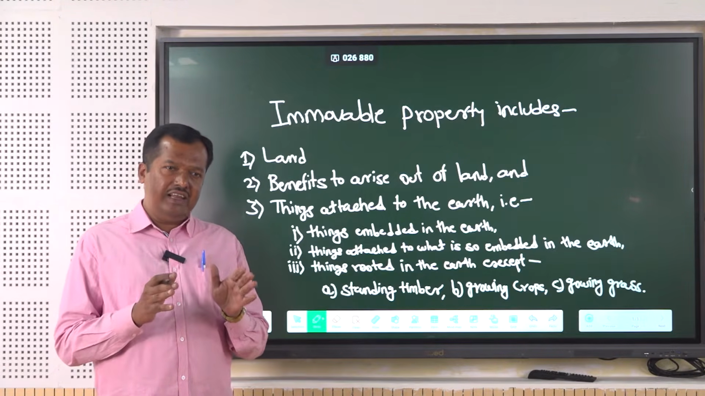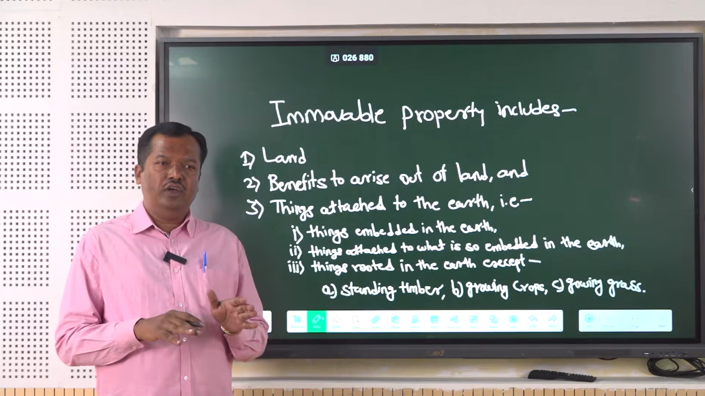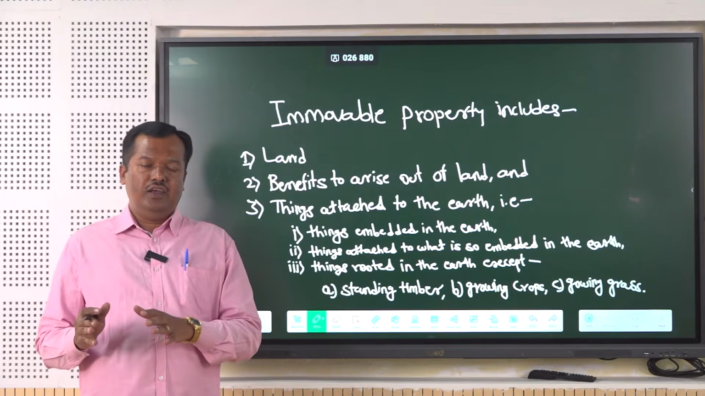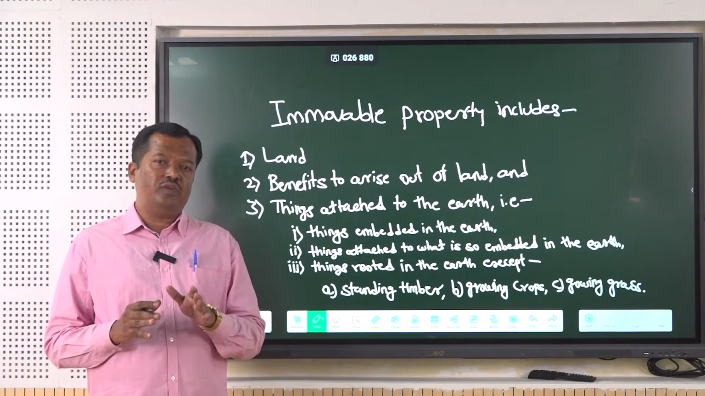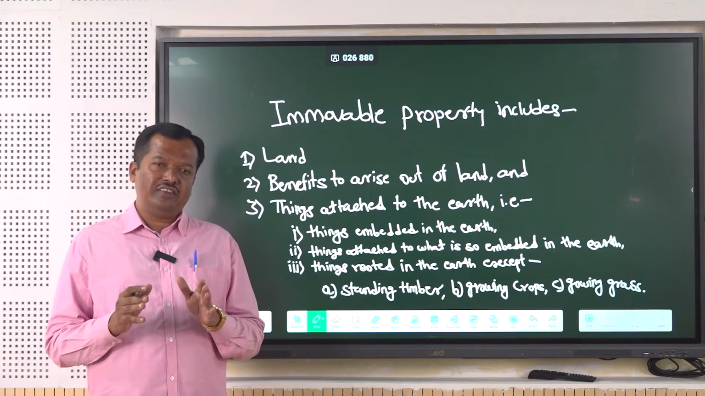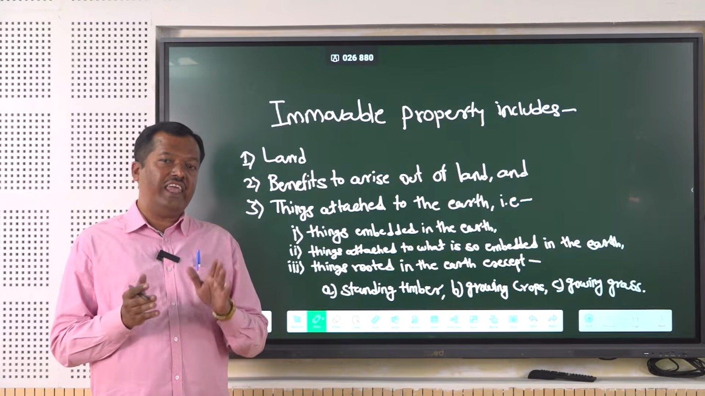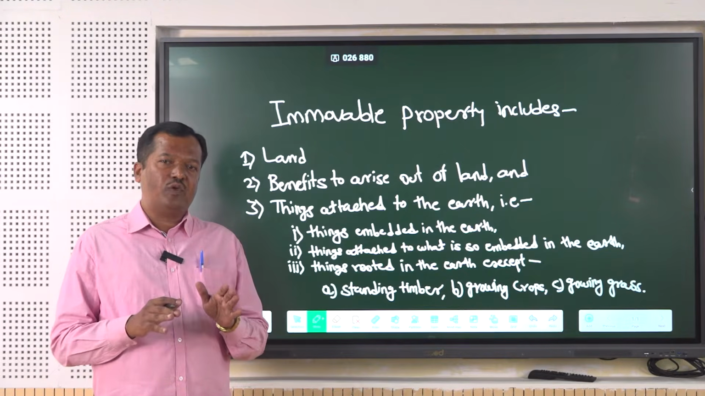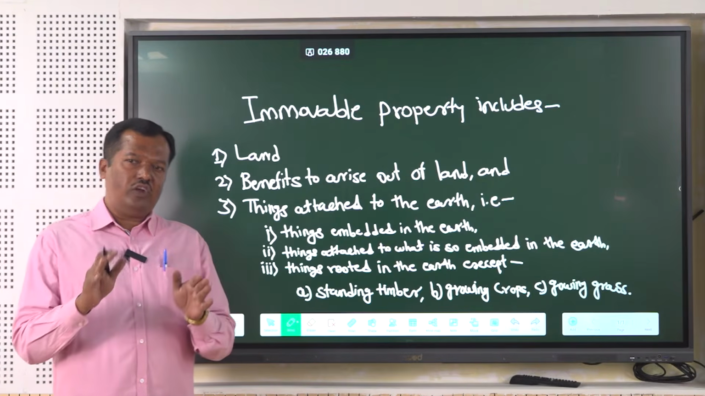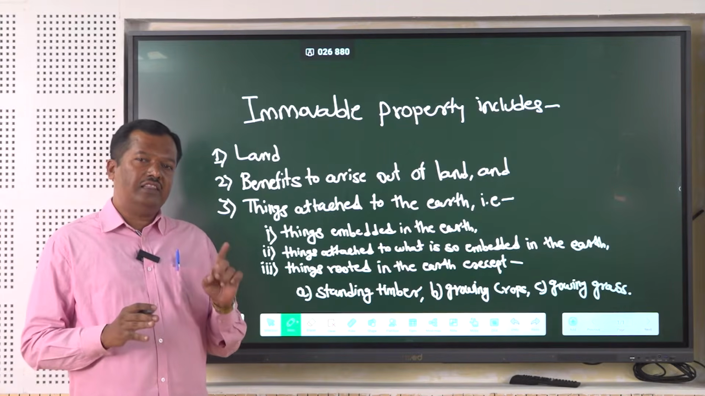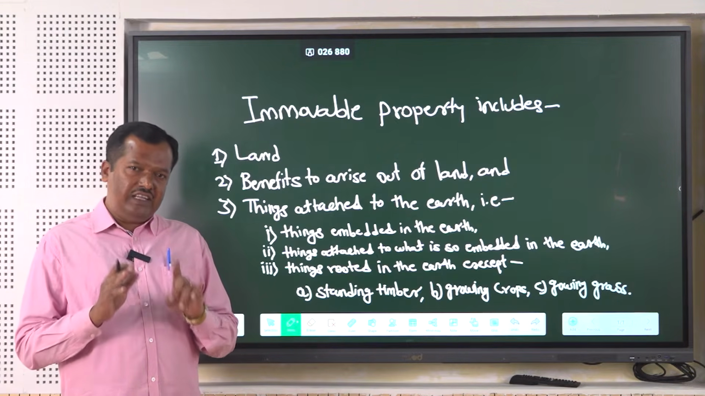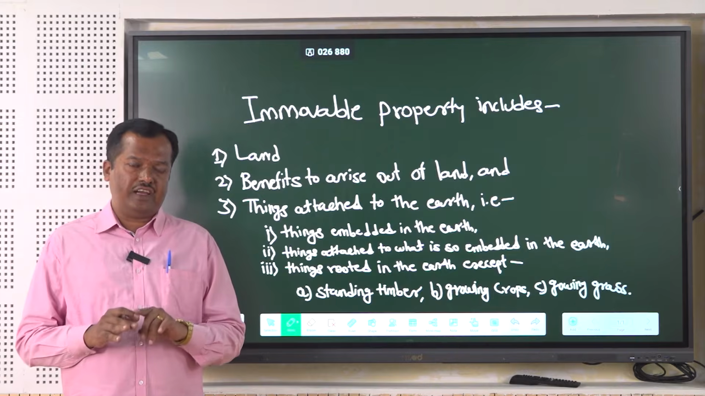When there is an incomplete definition in any statute, we can go to the General Clauses Act and see if the definition is provided there. In the General Clauses Act, the definition of immovable property is provided under section 3, sub-clause 26. The General Clauses Act says that immovable property shall include land, things attached to the earth and things rooted in the earth. These are the three things provided under the General Clauses Act.